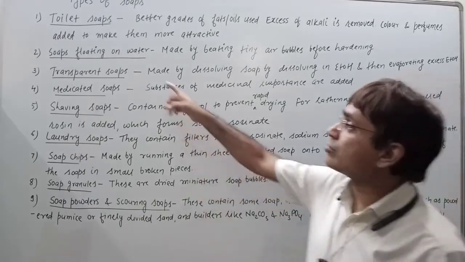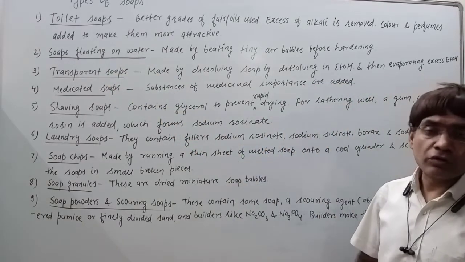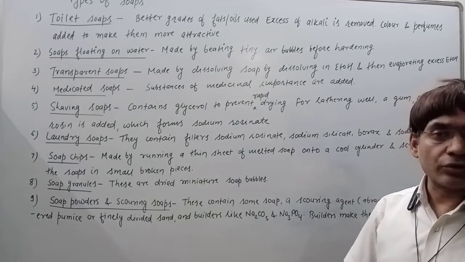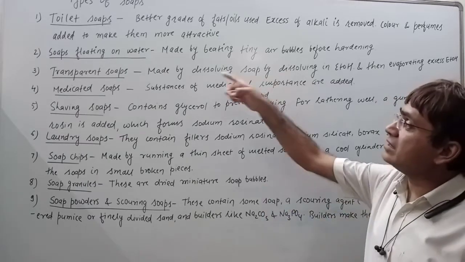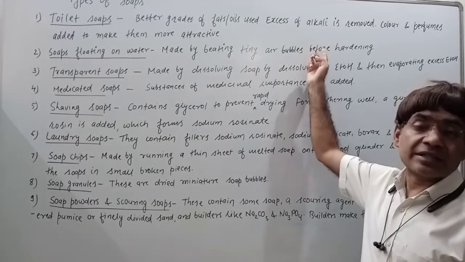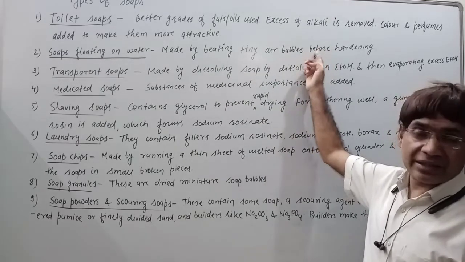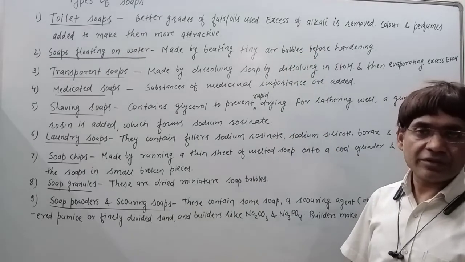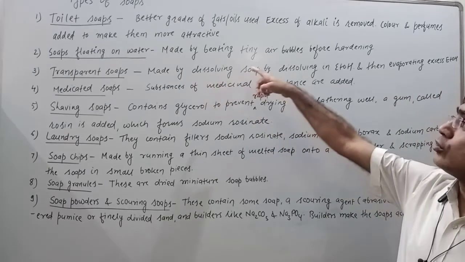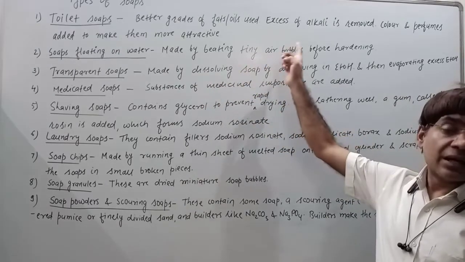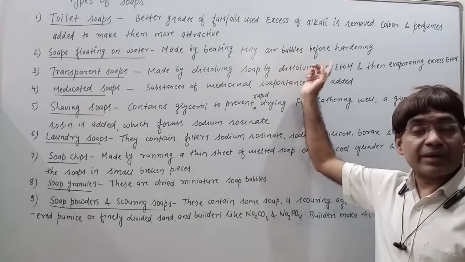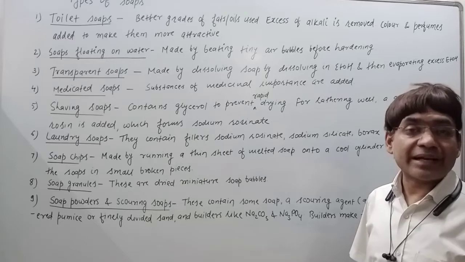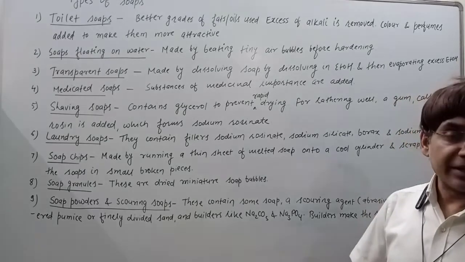Now the second type of soap is soaps which float on water. This is the second category of soaps. For making these soaps, before the hardening of the soap, the tiny air bubbles present in the soap are removed by beating.